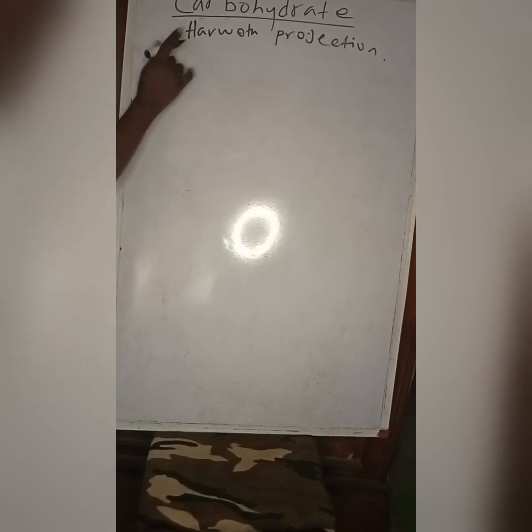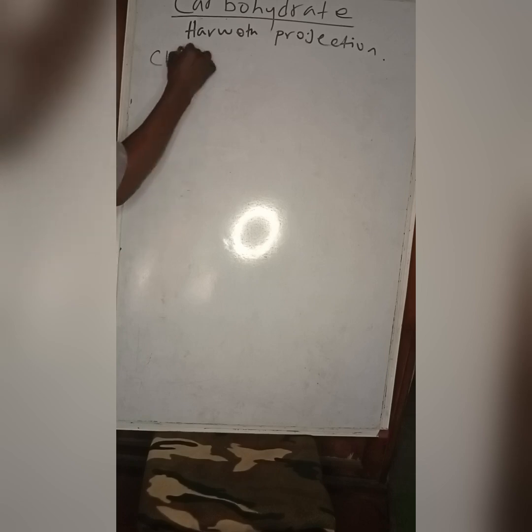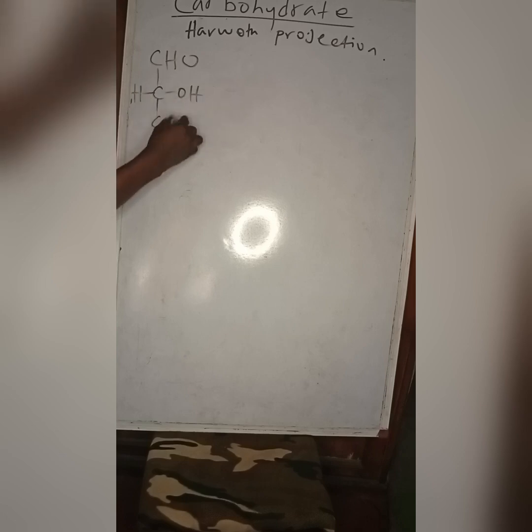He was an English chemist who observed something about sugars.